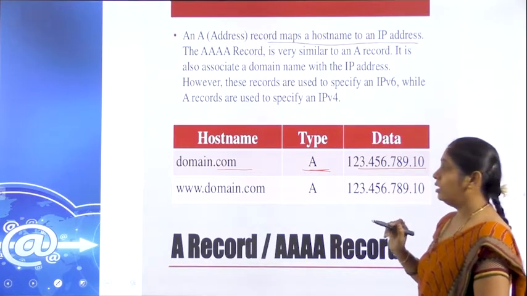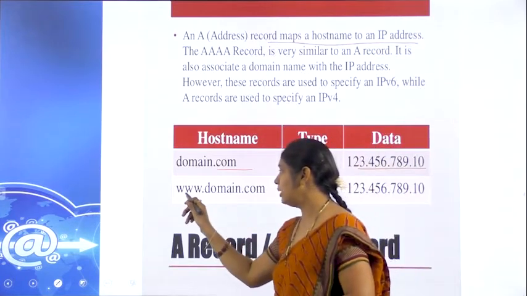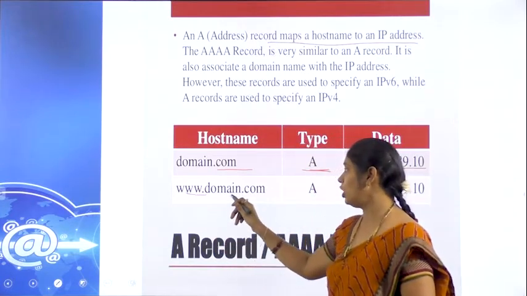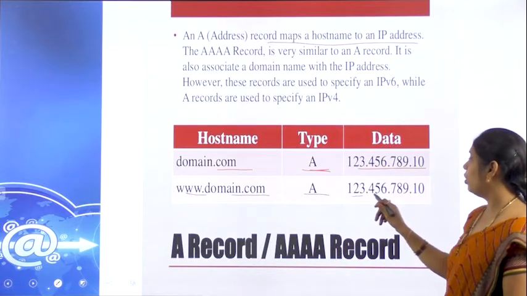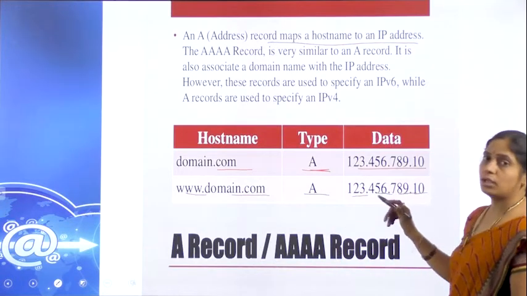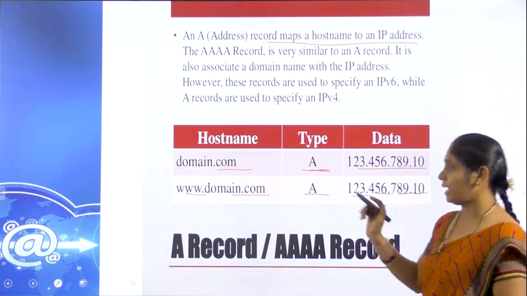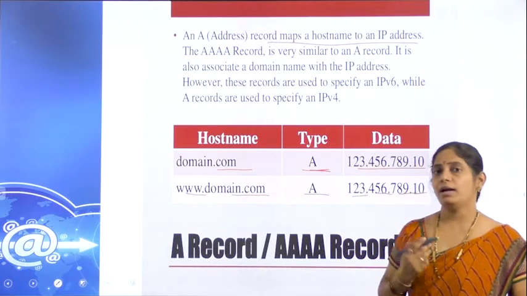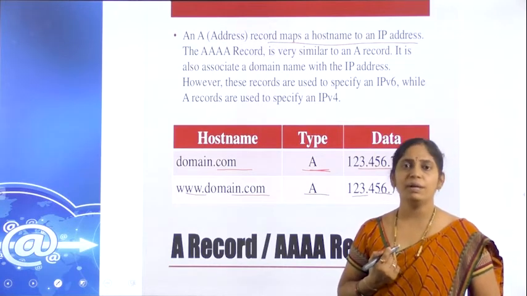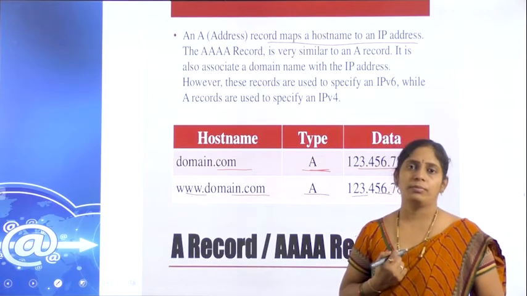123.456.789.10. If it is like this from www.domain.com, which also comes under A, so the IP address of both is the same, whether we access like this or like this. Means when we are accessing Gmail, simply we can type it as gmail.com.